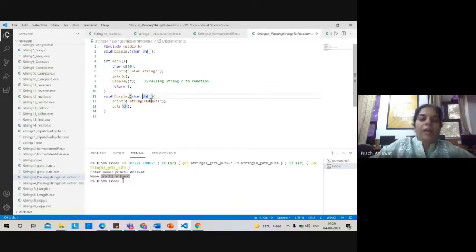Here, instead of specifying the size, we write blank brackets. We are not specifying size. Why? Because the size has already been specified over here, so C will automatically carry the size. Suppose you have declared 50, that means this string can take a maximum of 49 characters.